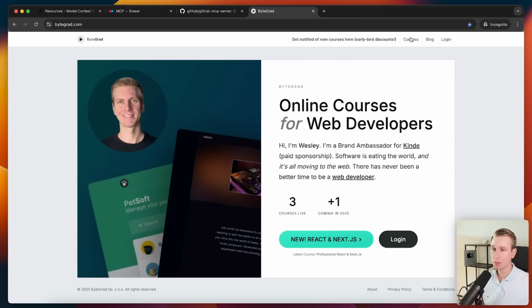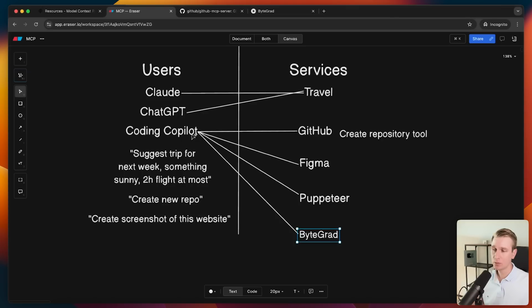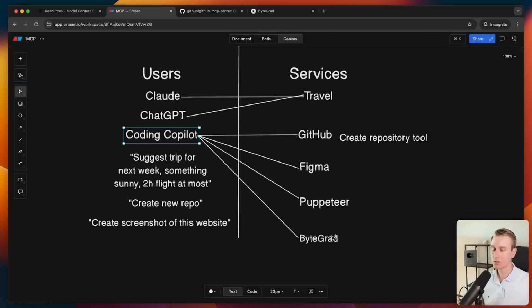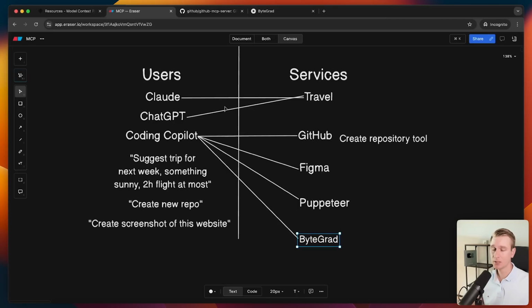If people want to know, for example, what courses are available on my website, technically they could go to my website, they could go to courses, right? But what's going to happen, I think, is people are going to be inside these AI chat apps, and they're going to hand off these tasks to their AI agents. And those AI agents will interact with my service on behalf of their user. To optimize that communication, we now have that MCP standard. So I would probably also want to offer an MCP server so that the AI agents reaching out on behalf of their users can interact with my service in an optimized manner.